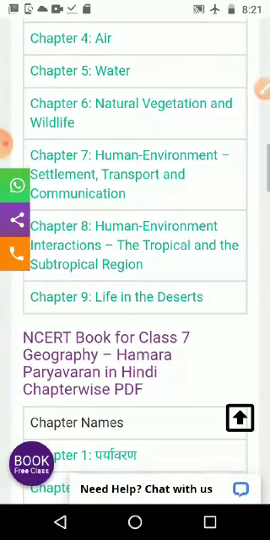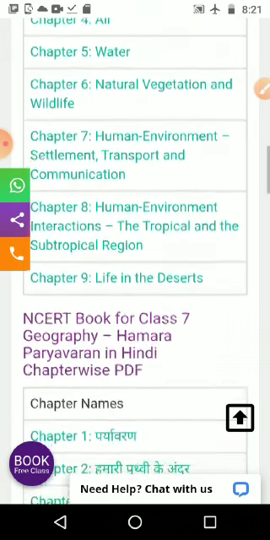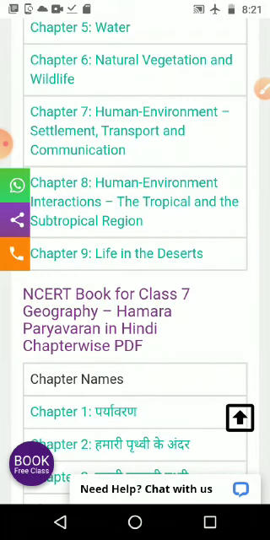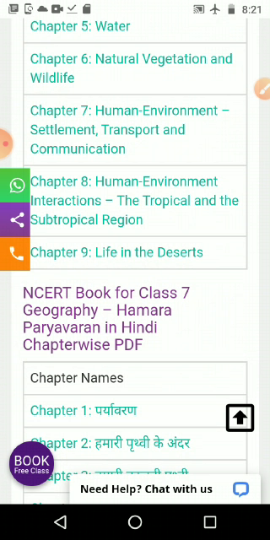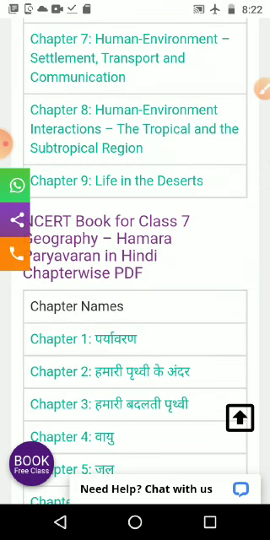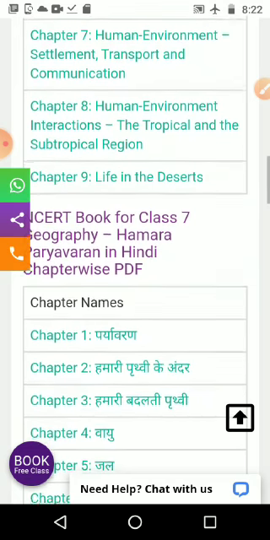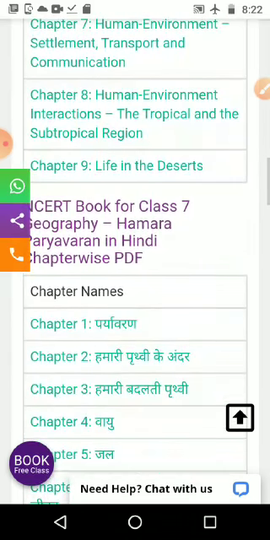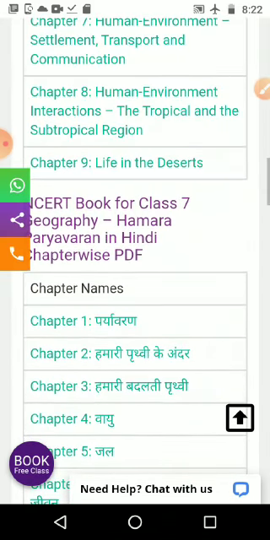Then fifth lesson, we studied about water resources, that is drainage, which we studied in 9th standard; the basic things we studied in 7th standard. Natural vegetation and wildlife, which we studied in 7th standard, the same thing we studied in 9th, but not in this much detail. Then human environment, settlement, transportation and communication, which you are going to study in detail in 10th standard. Then human environment, interaction with the tropical and subtropical regions, like the evergreen forest. The Amazon basin and the Ganga-Brahmaputra basin we studied in this lesson.